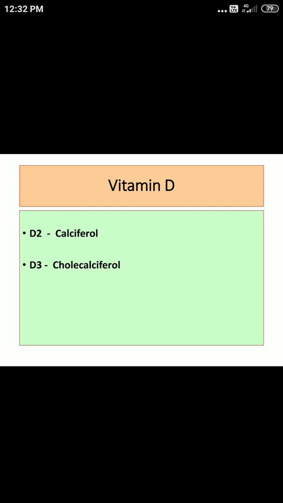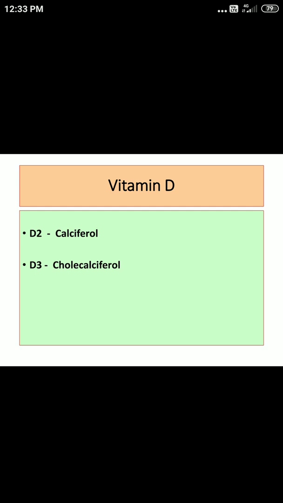Now let's begin with another new vitamin. This is vitamin D. As you can see, again there are two important forms of vitamin D which are nutritionally important. We are calling these two forms D2 and D3.